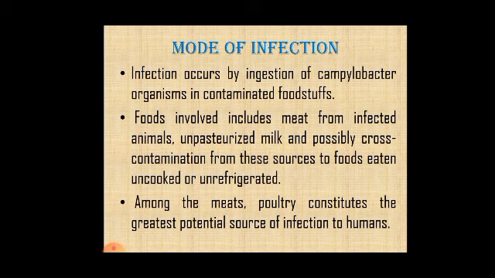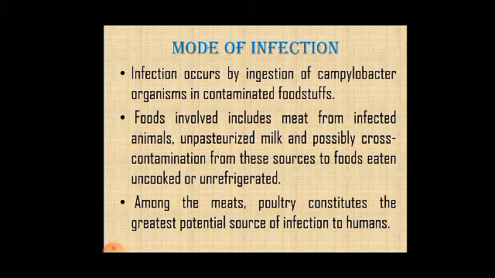Then the mode of infection, how Campylobacteriosis is caused. This infection occurs by the ingestion of Campylobacter organisms along with contaminated foodstuffs. The foods mostly responsible for transferring Campylobacter include meat from infected animals, unpasteurized milk, and possibly cross contamination from these sources to foods that are eaten uncooked or unrefrigerated.